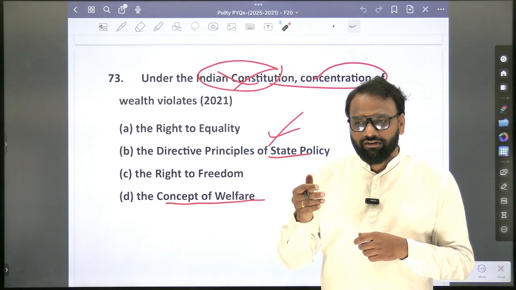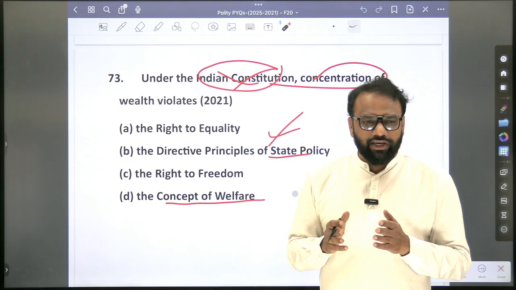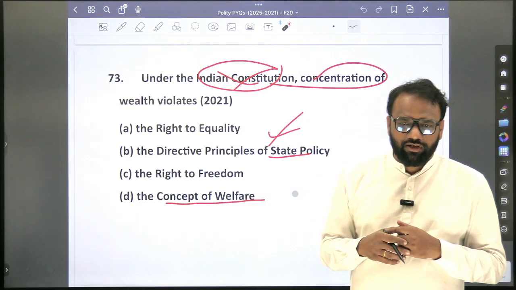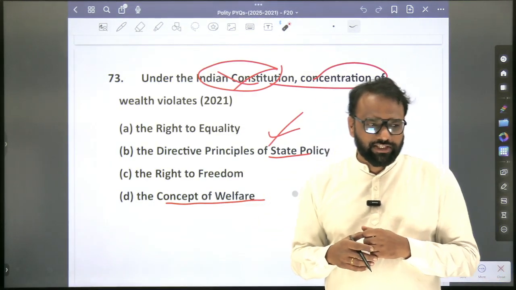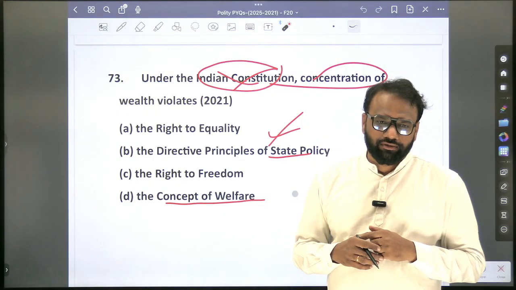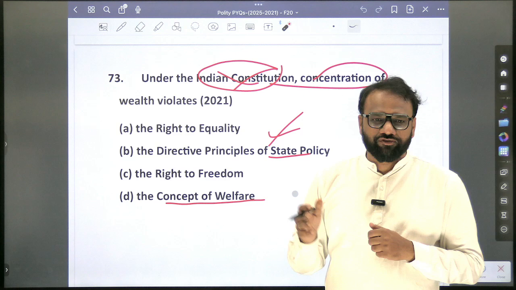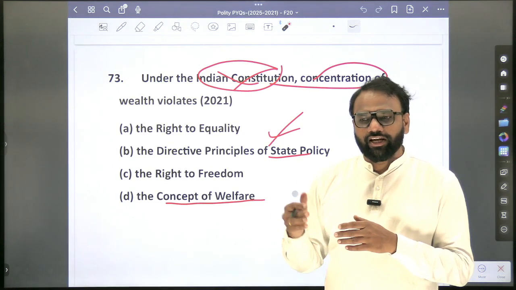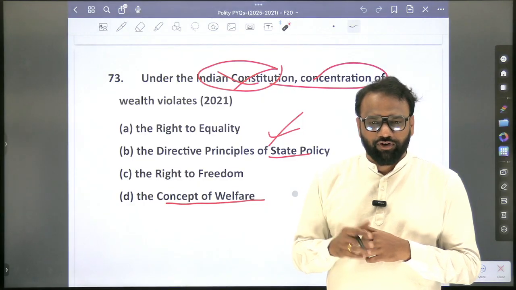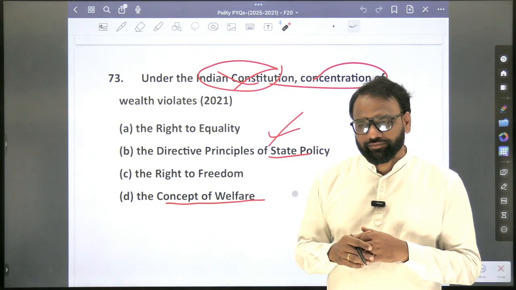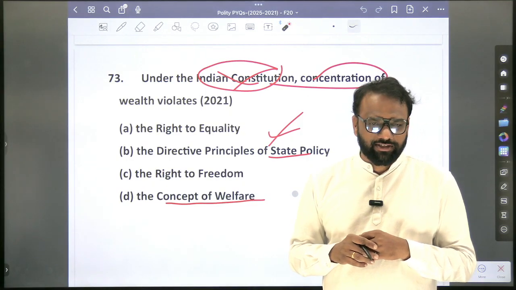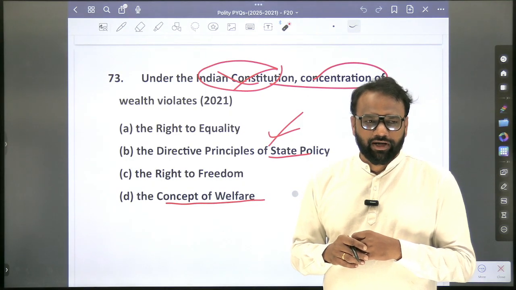Next, 39. Which are the sub points? Equal pay for equal work. Next, concentration of wealth, which should not lead to the common detriment. Next, inequality elimination. Next, healthy development of children. Okay, so all those come under 39. 39A, free legal aid. Next, 40, village panchayats. 41, right to work, education and public assistance. 42, maternity. Next, 43,